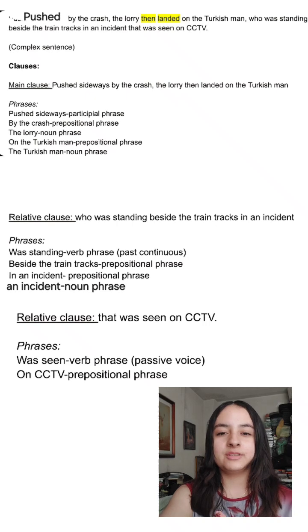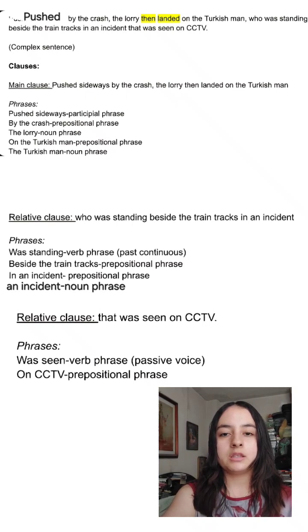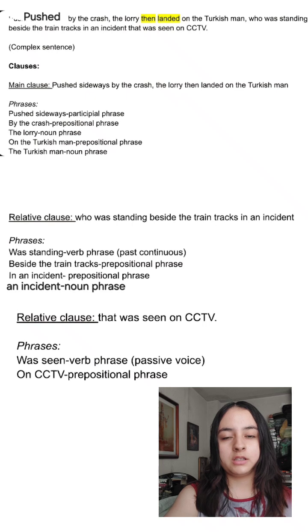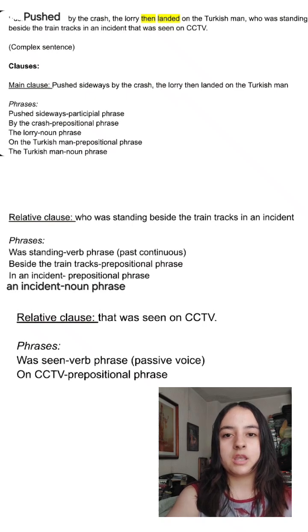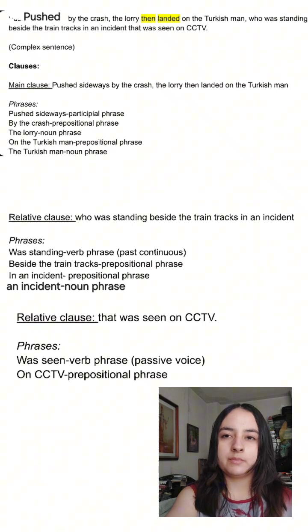Then we have the word landed, which is the verb and is in the simple past. Simple past is a verb tense that serves to indicate that an action was performed in the past, that it started in the past and also ended in the past. We have two types of verbs in the past tense: the regulars, which end with ed, for example, land.